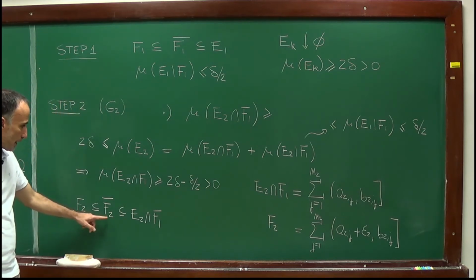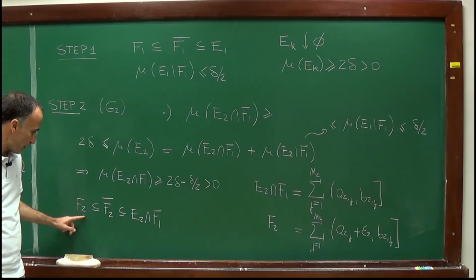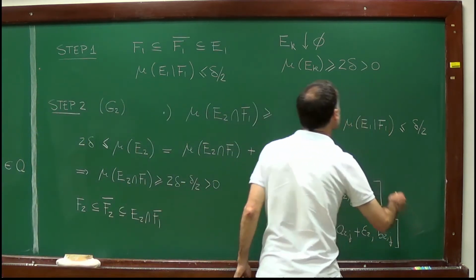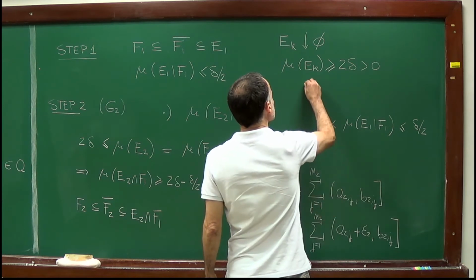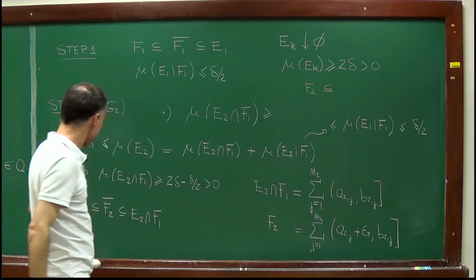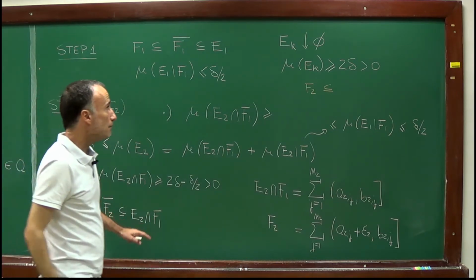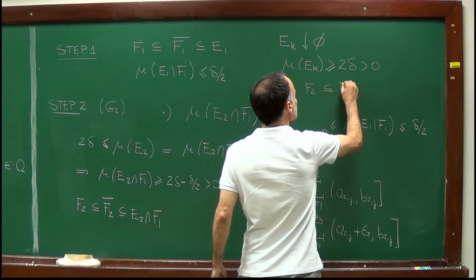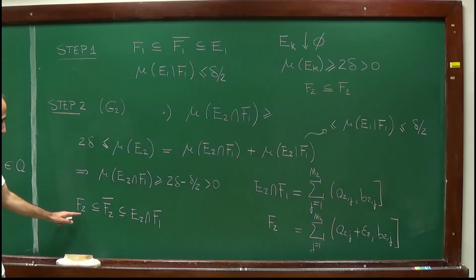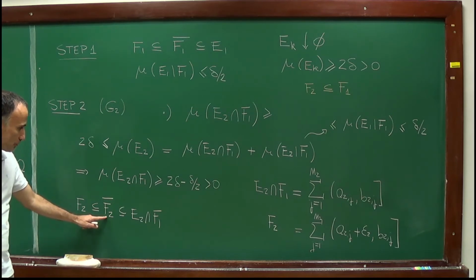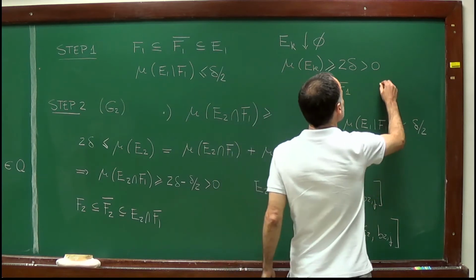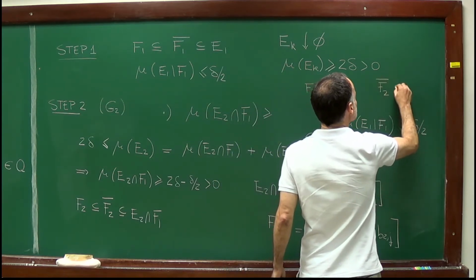Actually, let me write that, maybe with some other color. So I conclude from that F2 is contained in F1. So I'm starting to get a decreasing family of sets. And also that the closure of F2 is contained in E2.